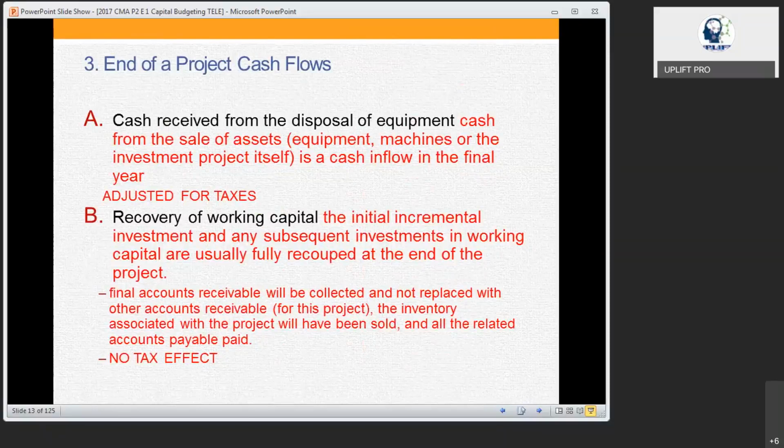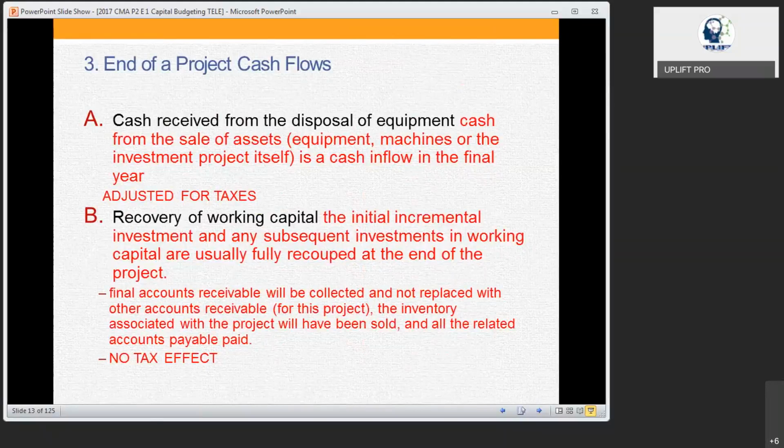Along with that, we are going to consider an amount called the depreciation tax shield, because for the depreciation we are not paying tax, so that much gain we are getting. That amount we are going to add to the total cash flow. So that is during the operation. During the operation, we also should consider any incremental revenue or any decrease in the cost. That has to be considered.